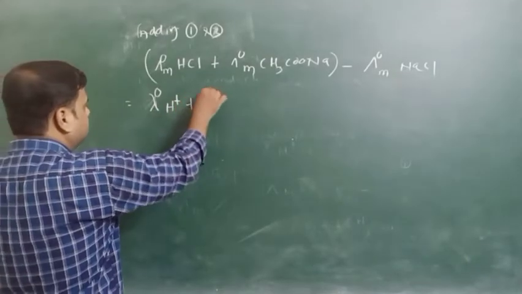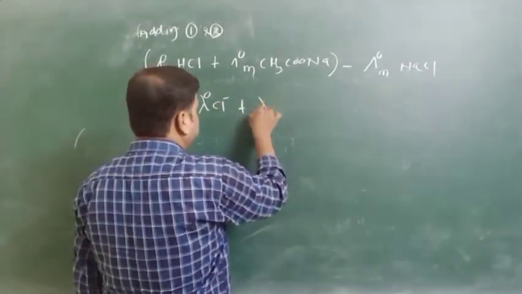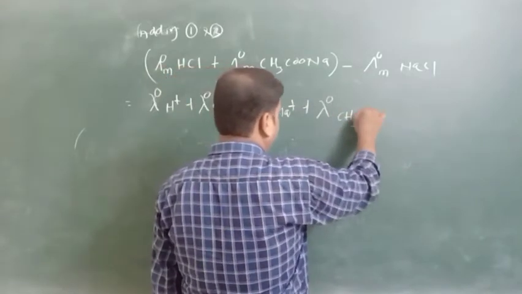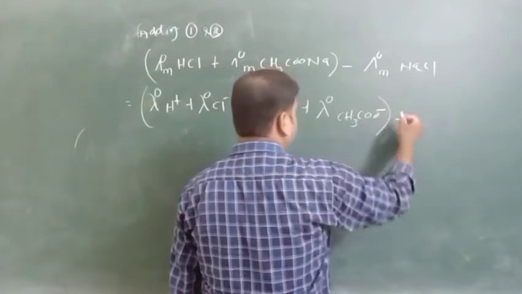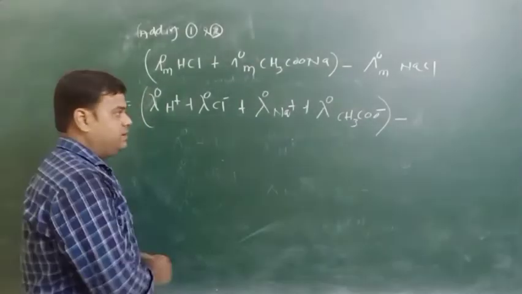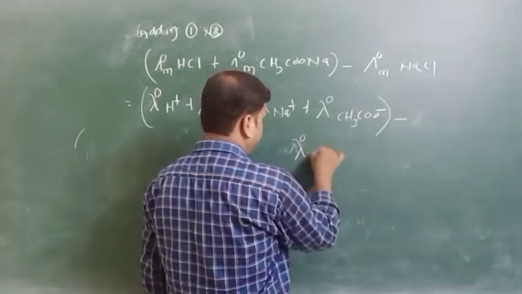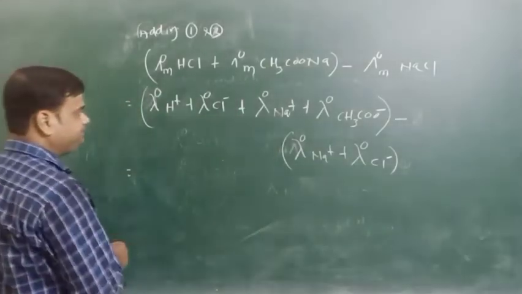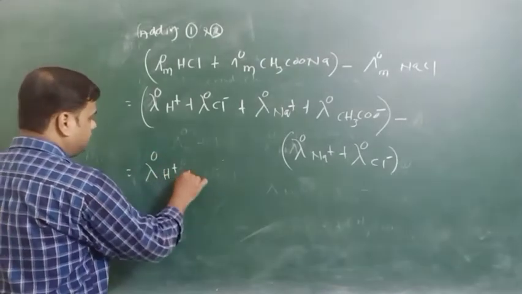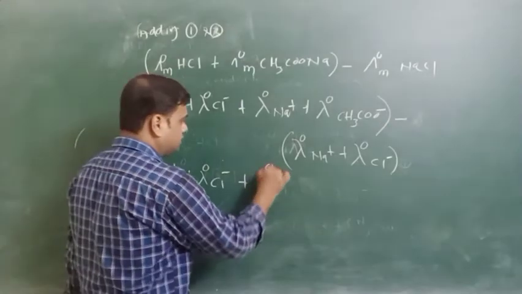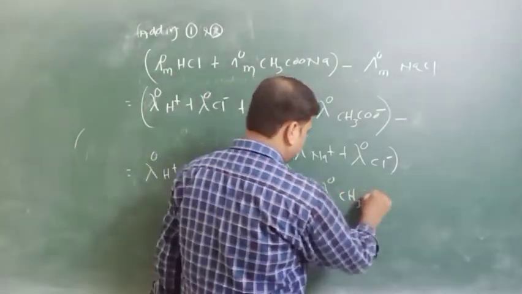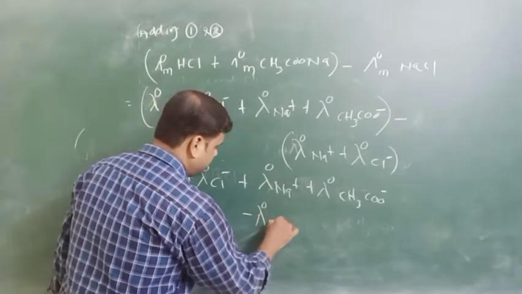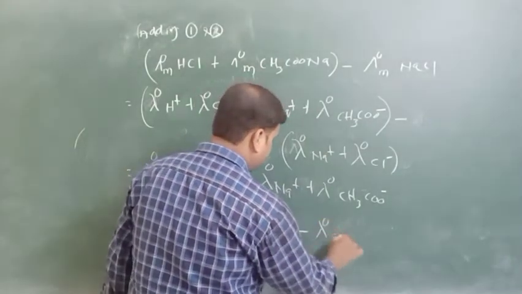H plus Cl minus plus Na plus CH3COO minus, then minus Na plus, and minus Cl minus.